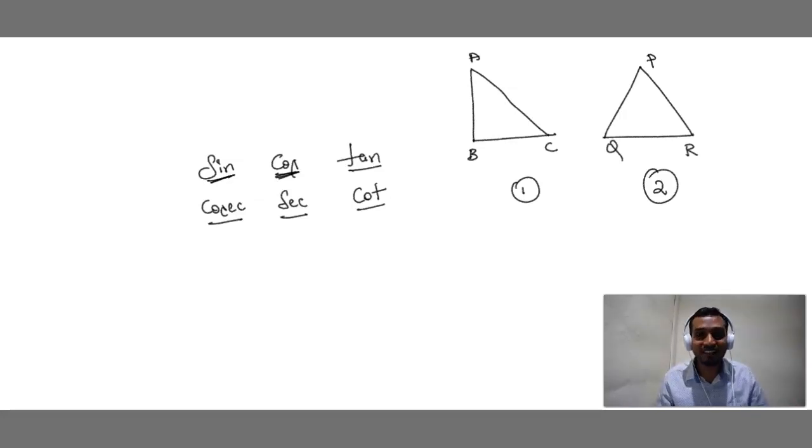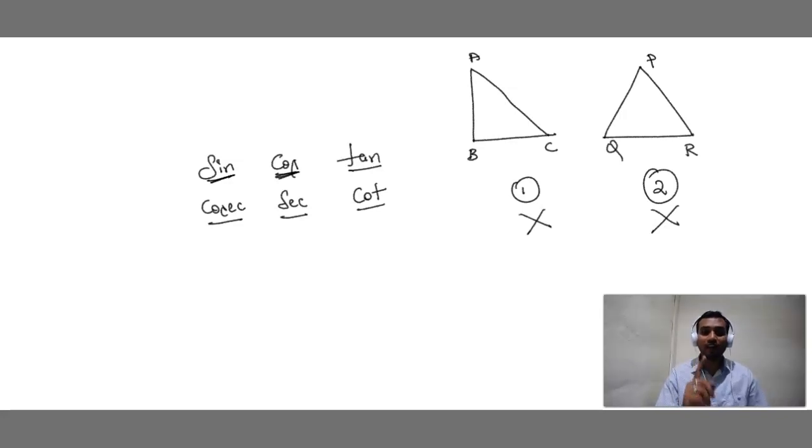Operation success but patient dead. Even here also the same picture. The operation is a success. You have identified which is a right angle triangle, but the patient is dead because both the triangles are not right angle triangles. Sir, why?